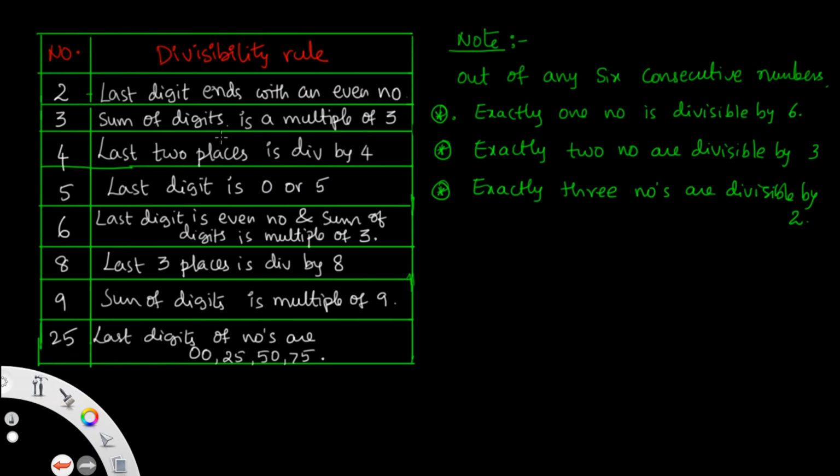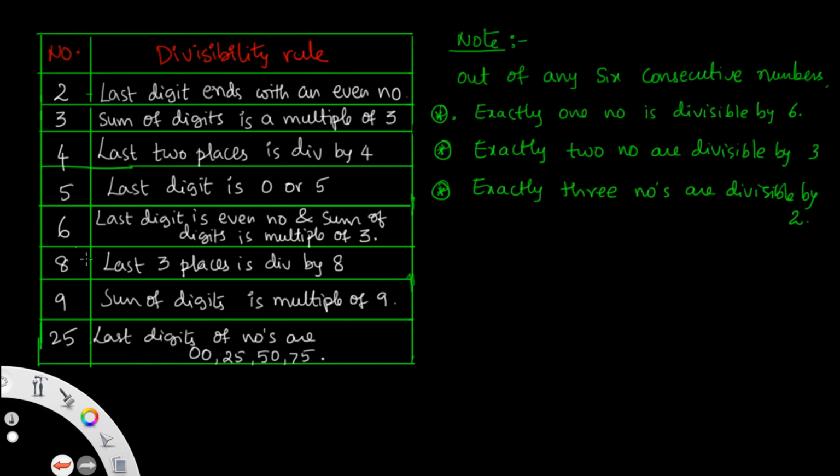The next is 3: the sum of the digits is a multiple of 3. If any number is given, add the digits, and if you get a multiple of 3, then it is divisible by 3. The fourth divisibility rule is that the last 2 places are divisible by 4. If the units and tens digits form a multiple of 4, then the number is divisible by 4. For 5, the units place is 0 or 5. And for 6, the last digit is an even number and the sum of the digits is a multiple of 3.